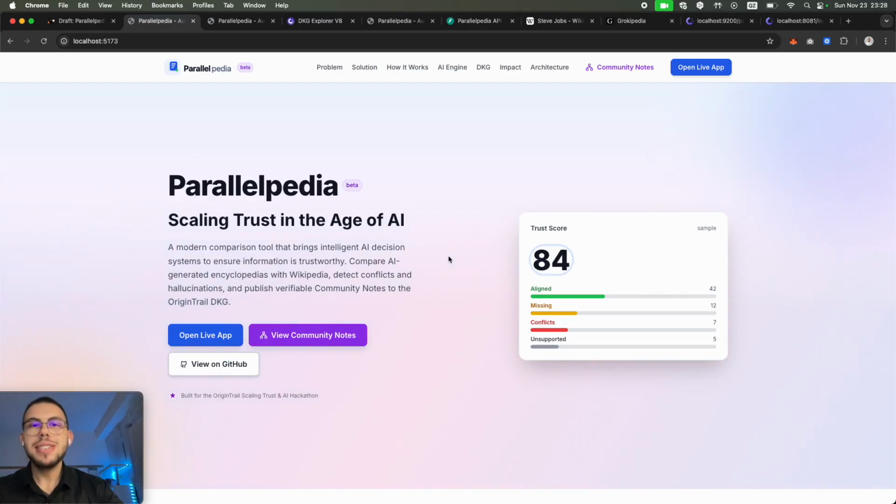Hello everyone, I'm Dennis, and today I present to you Parallelpedia, a system that audits AI-generated encyclopedia articles and publishes verifiable trust scores on the OriginTrail decentralized knowledge graph. Our goal is simple: make AI-generated knowledge trustworthy.